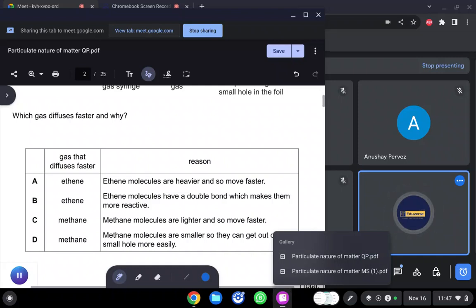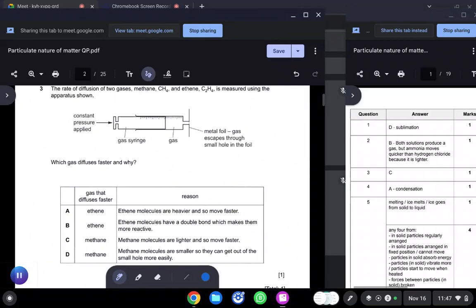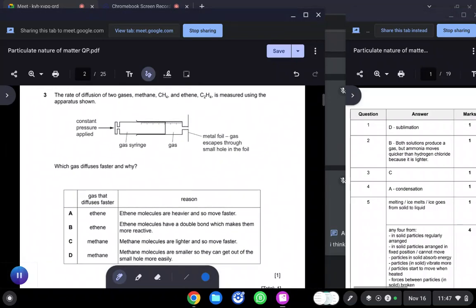Now take your time and choose the correct option. You are at the initial stage of solving past papers, so there is no need to hurry.